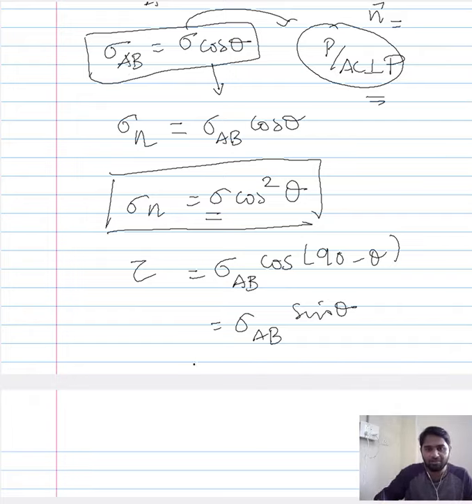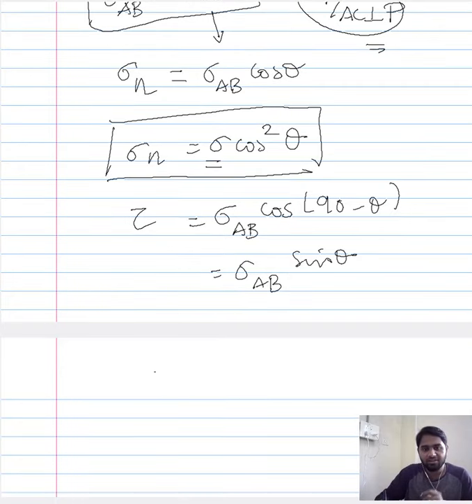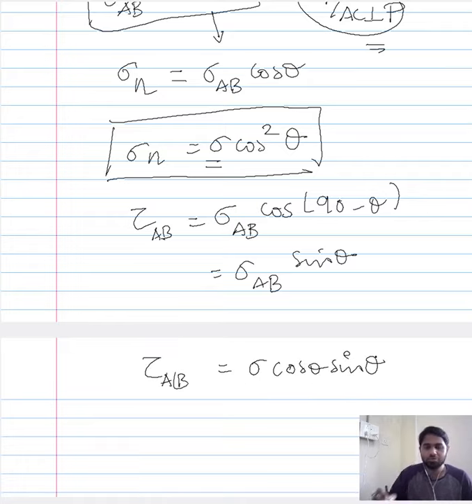Now when you substitute this here, the shear stress that is acting along AB in terms of the overall tensile stress would be something like this. So what we have now done is we have quantified the stress that is acting normal to AB in terms of the overall uniaxial tensile stress, and similarly we have quantified the shear stress that is acting along AB in terms of the overall tensile stress.